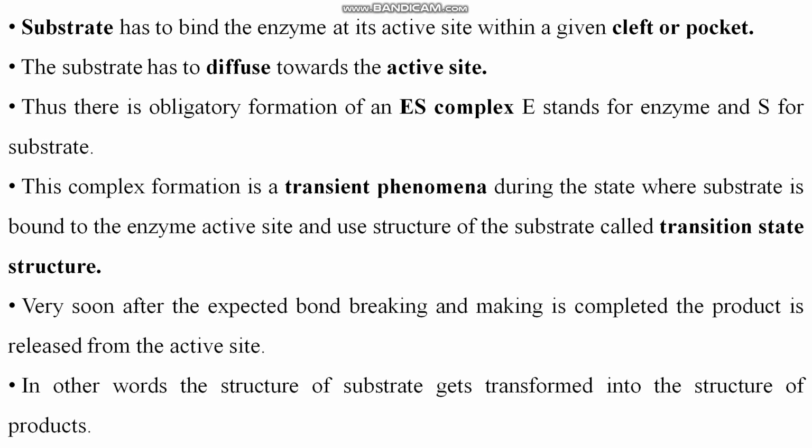Thus, there is obligatory formation of an ES complex, meaning enzyme-substrate complex. E stands for enzyme and S for substrate. Clear? So this complex formation is a transient phenomenon. This ES complex is called the transient state, right? Here the substrate is bound to the enzyme active site. Each enzyme has a different active site where its substrate will bind, and this structure is called the transient state. Very soon after the expected bond breaking and making is completed, the product is released from the active site.